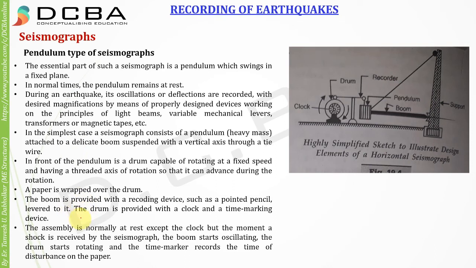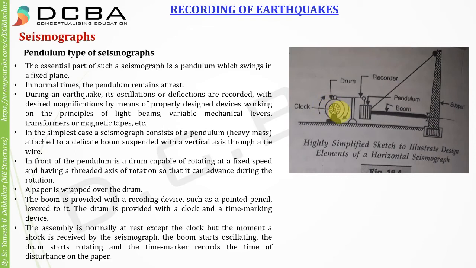The assembly is normally at rest except the clock. But the moment a shock is received by the seismograph, the boom starts oscillating, the drum starts rotating, and the time marker records the time of the disturbance on the paper.